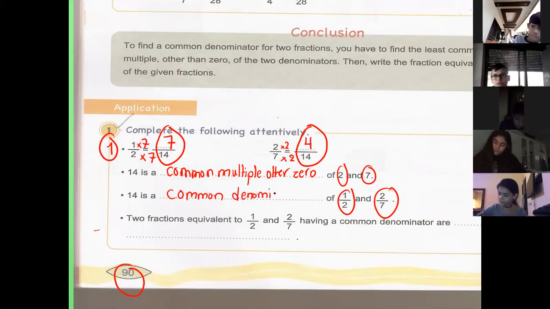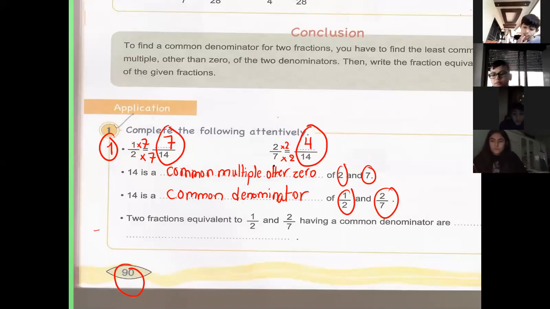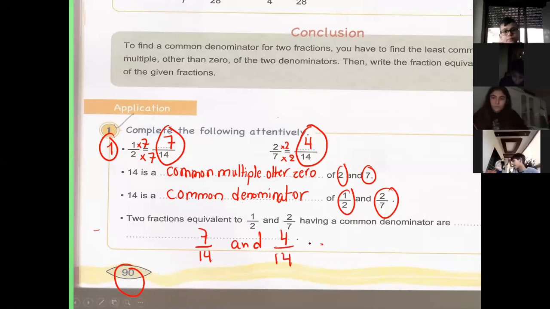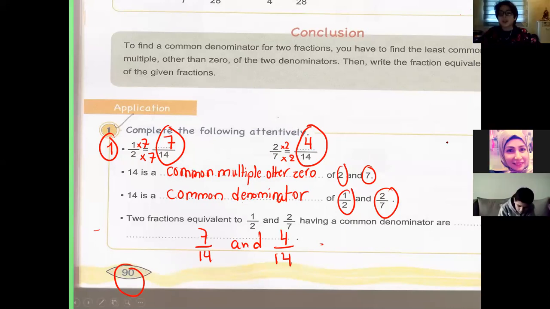Common denominator. Give me two fractions equivalent to half and to 2/7. What did we write up? What are the fractions that are equivalent to half and to 2/7? 7 over 14 and 4 over 14. Excellent, bravo. So we now get two fractions having the same denominator, which is 14. Copy that and let's start doing exercise 2.